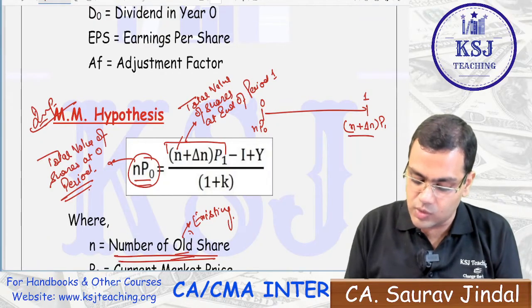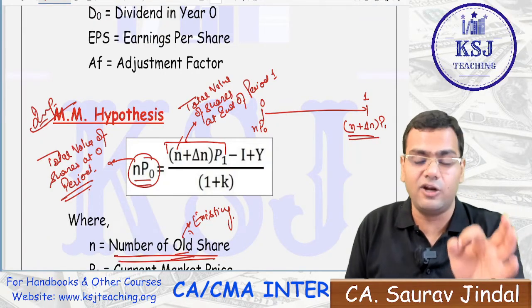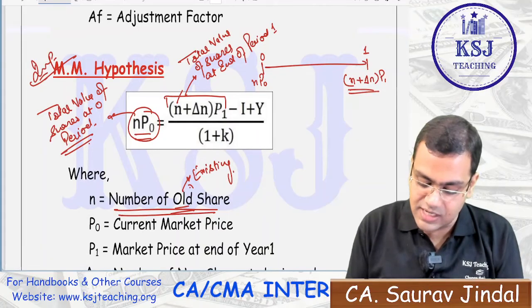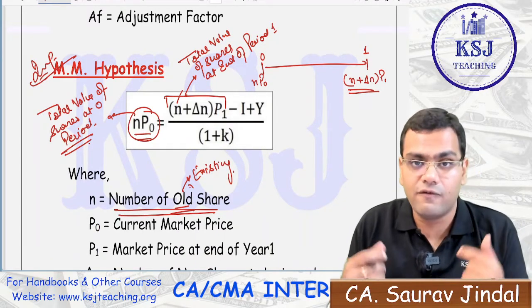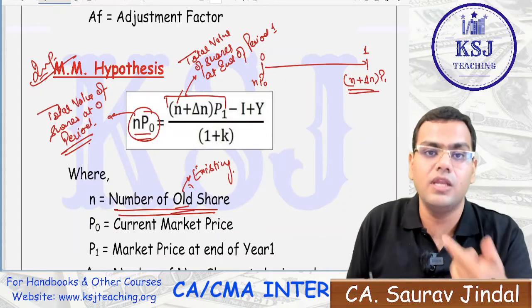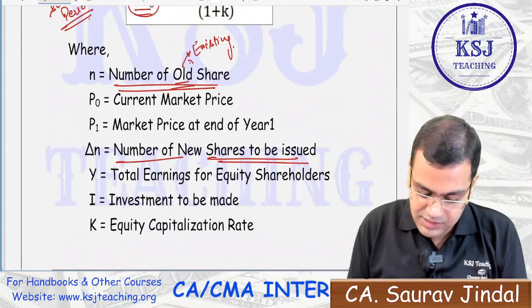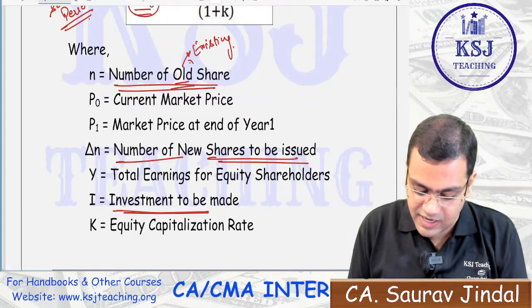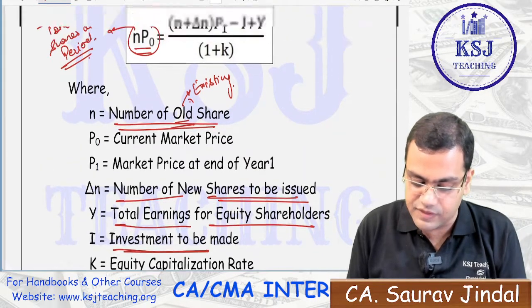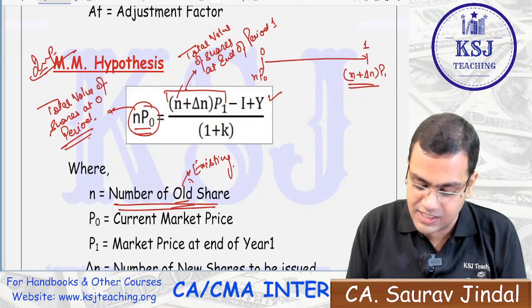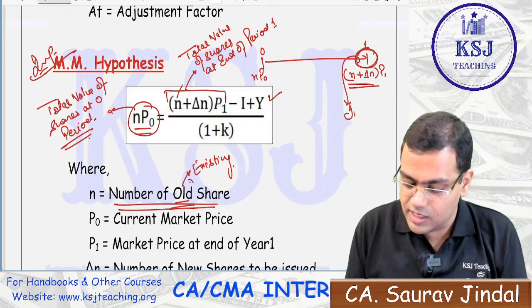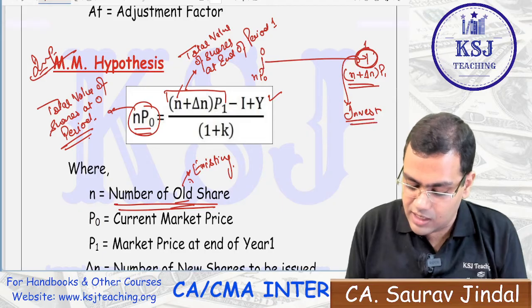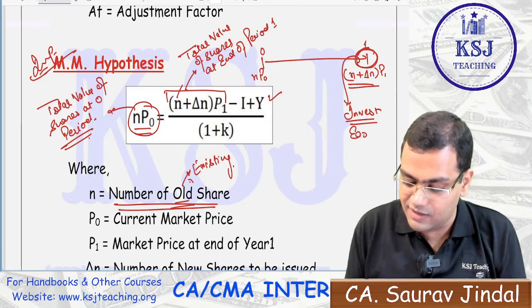So this is the total value of shares at the end of period 1, minus I, which means the fresh investment that you want to make, for which you are issuing new shares. I represents the investment to be made, and Y represents the total earnings of the equity shareholders, the present value of all this. Here you want to make investment, here you want to make investment, and here you will be having the earnings also.